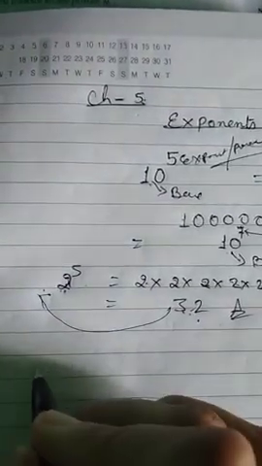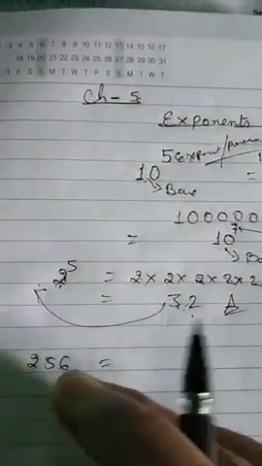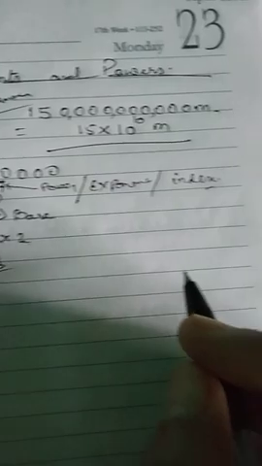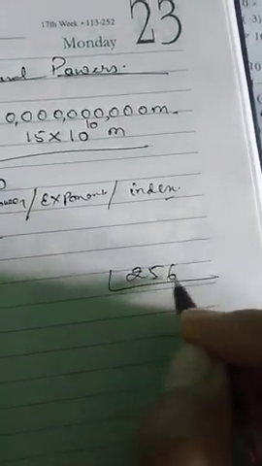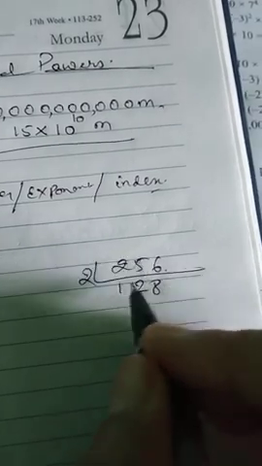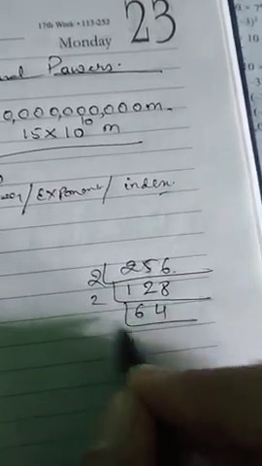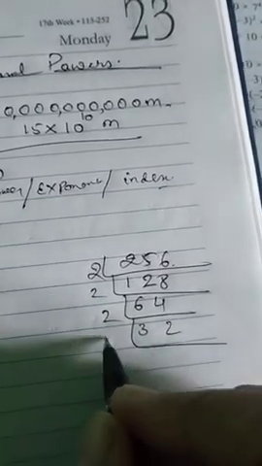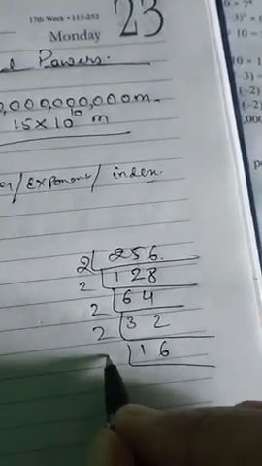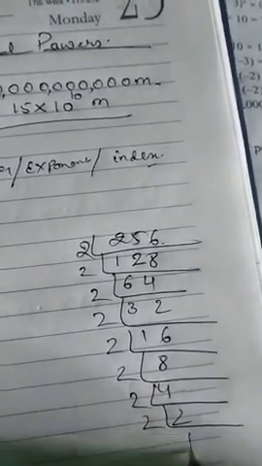Got it? Suppose a very big number 256, and you have to write it in the exponential form. How will you write it? So it's easy. Take the LCM. 2 1s are 2, 2 2s are 4, 2 8s are 16, 1 will go as a carry. Okay. 2 6s are 12, 2 4s are 8, 2 3s are 6, 2 2s are 4, 2 16s are, 2 8s are, 2 4s are, 2 2s are, and 2 1s are.